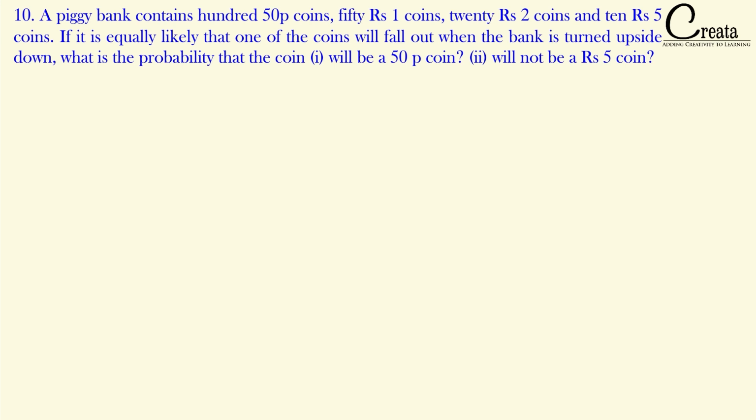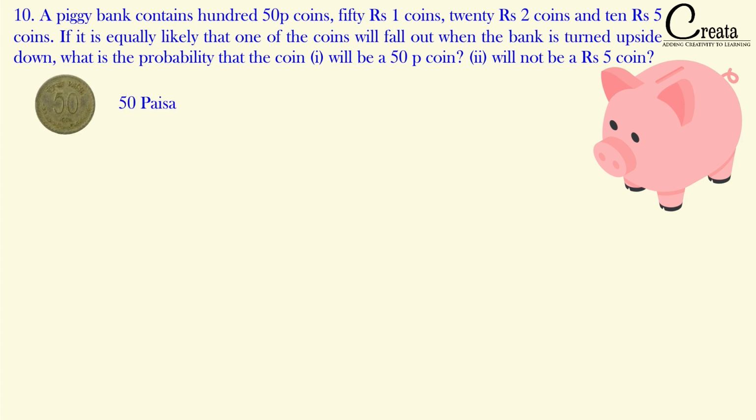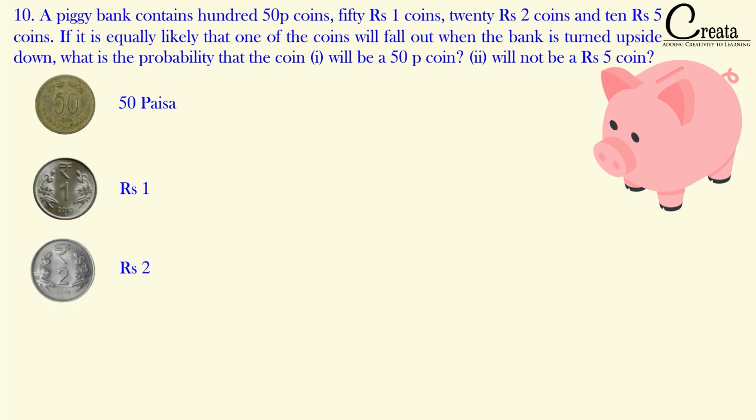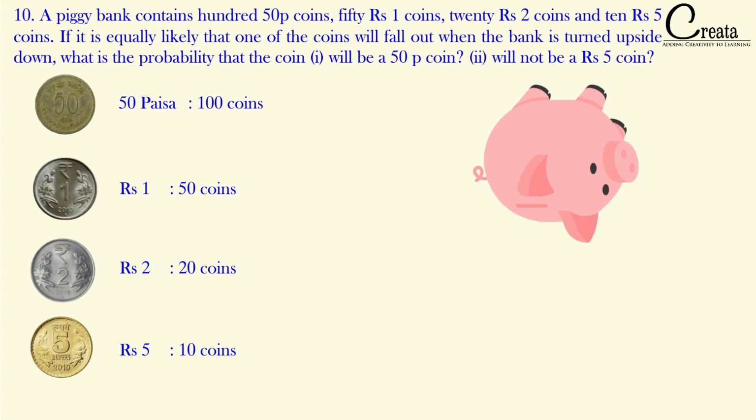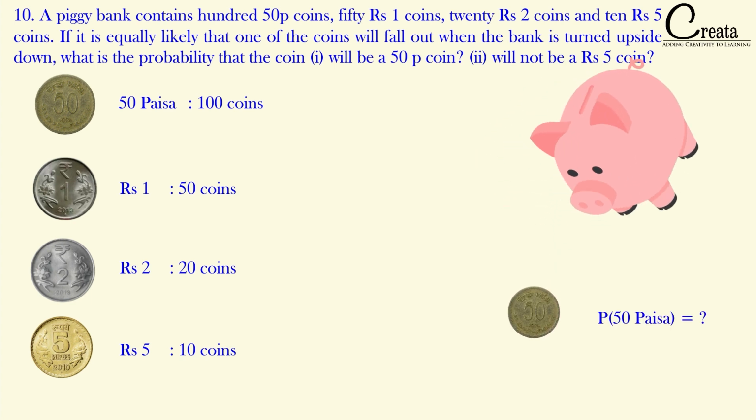Firstly, let's observe the question. A piggy bank is given, and the piggy bank is having some coins, which are 50 paisa coin, rupees 1 coin, rupees 2 coin, and rupees 5 coin. The number of 50 paisa coin is 100, number of rupees 1 coin is 50, rupees 2 coin is 20, and rupees 5 coin is 10. So all these coins are inside this piggy bank. If we turn this piggy bank upside down, one coin will fall from it. What is the probability that the fallen coin is 50 paisa coin? So we have understood the question.